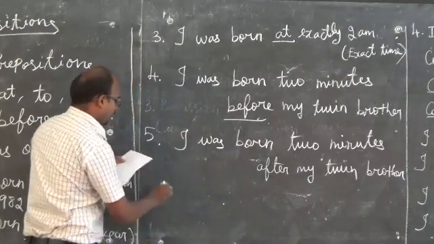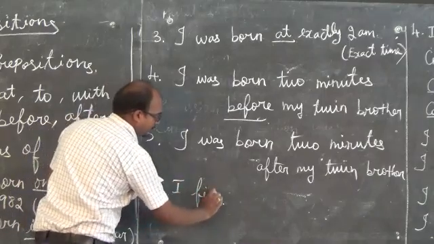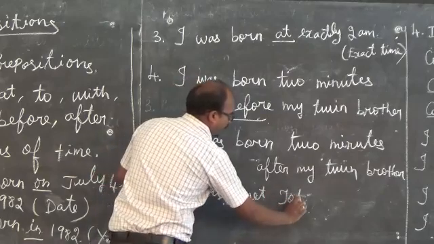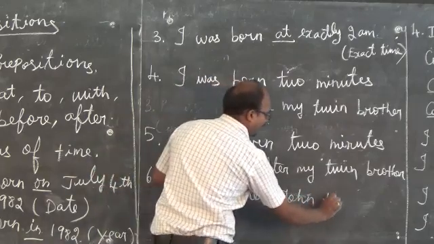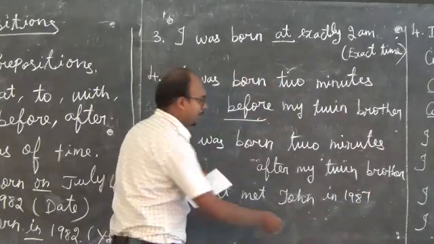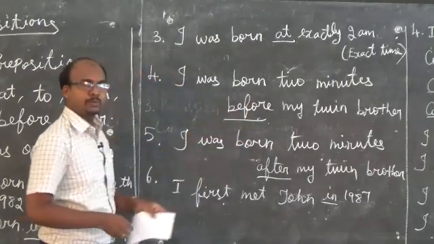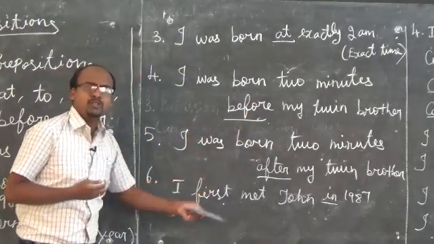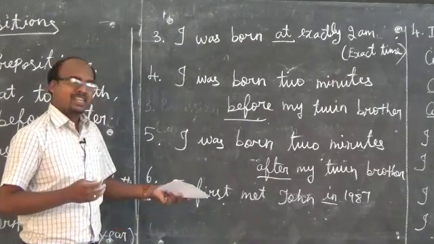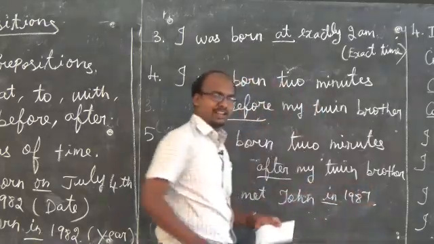Next one, I first met John in 1987. So what is the preposition here? In. Here after is a preposition, and before is a preposition. So why did I put the preposition in? Yes, you are right. Here I am talking about the year, so I put the preposition in.